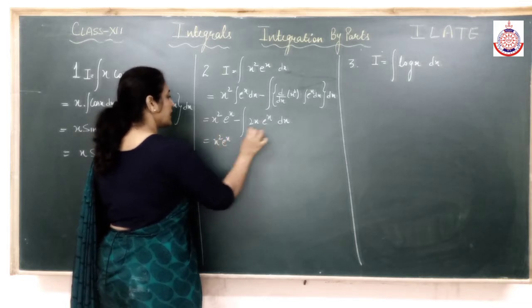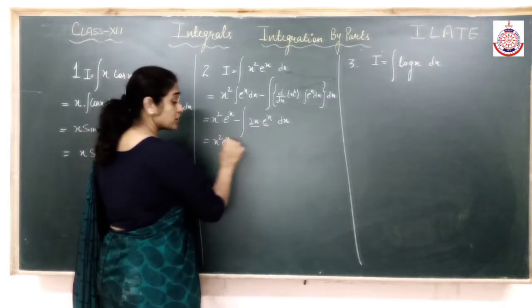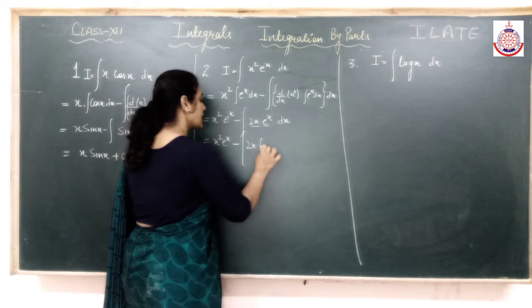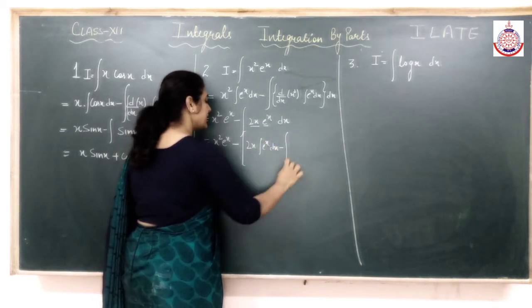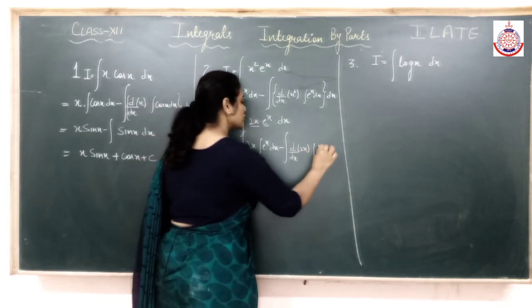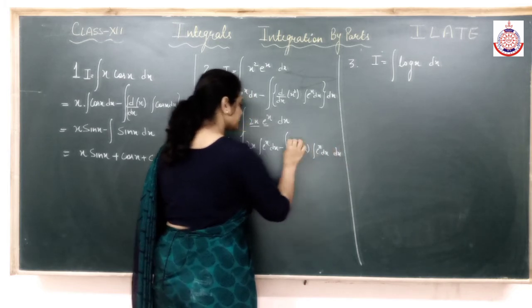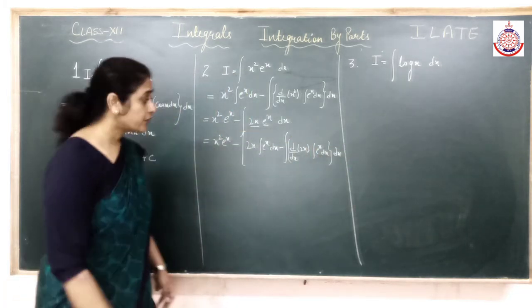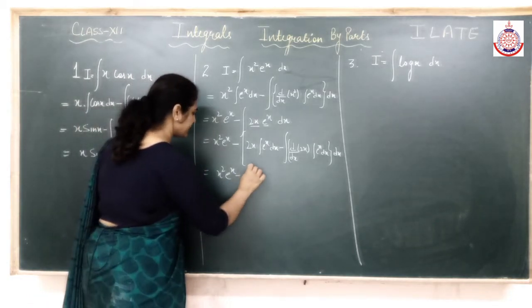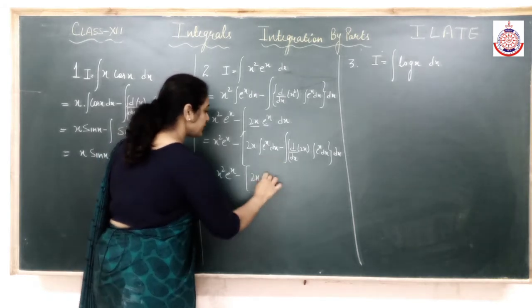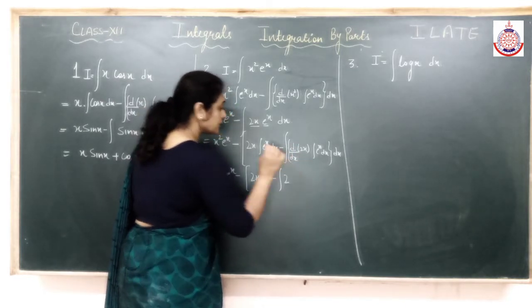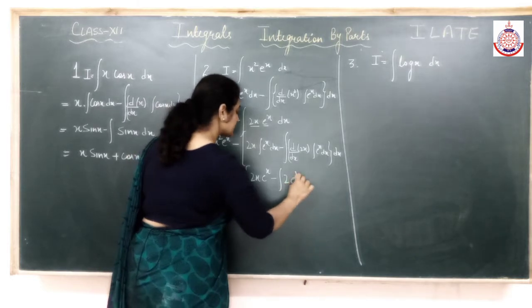Which function? Again algebraic and exponential. So because there is a minus outside, girls, you need to be careful. So I am putting a bracket. First function as it is, integration of second minus sign of integral, differentiation of first, integration of second, and then we have to. Alright, start it. If you want to open the brackets later on, let's open later on. 2x, integration of e^x is e^x, differentiation of 2x, 2, integration of e^x, e^x.